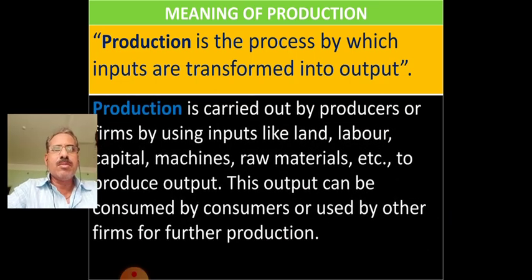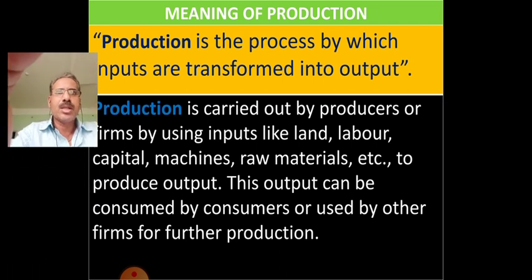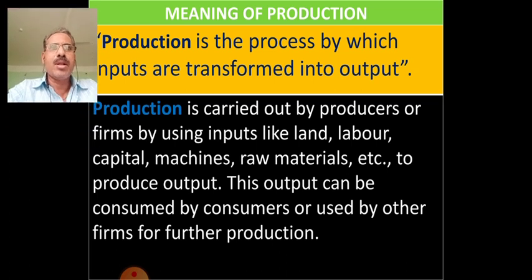To understand, production is carried out by the producers or firms by using inputs like land, labor, capital, organization. There may be labor, capital, machines, raw materials and others to produce the output.